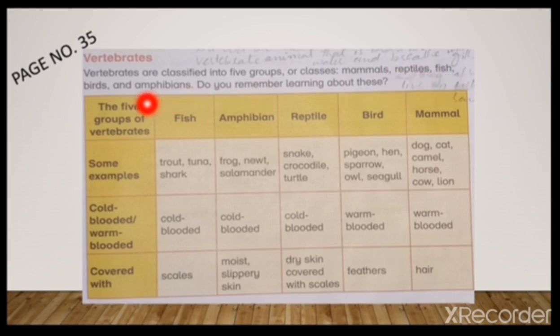Fish, birds, and amphibians. Amphibians are those who can live on water and land both. Do you remember learning about these?